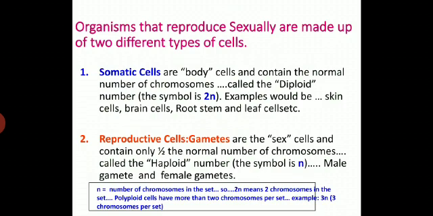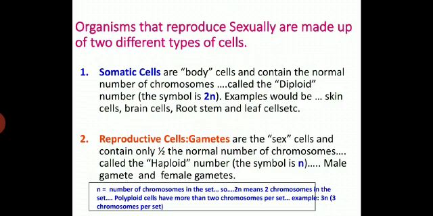2n. Examples of somatic cells are skin cells, brain cells, root cells, leaf cells, stem cells, etc. Whereas the other type of cells are the reproductive cells. Gametes are the representation of the reproductive cells, which are also called sex cells, and contain half the number of the total chromosomes, called the haploid number, that is n. Male and female gametes are the reproductive or sex cells.